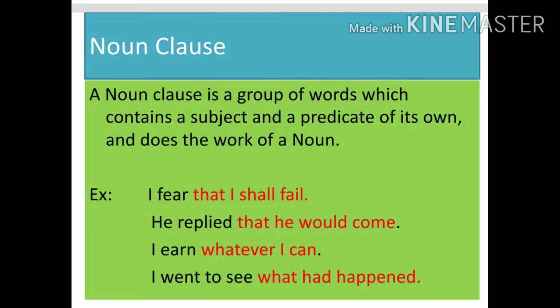The next one is the noun clause. A noun clause is a group of words which contains a subject and a predicate of its own and does the work of a noun. Example: I fear that I shall fail. He replied that he would come. Third example: I earn whatever I can. I went to see what had happened. These are the examples of noun clauses.